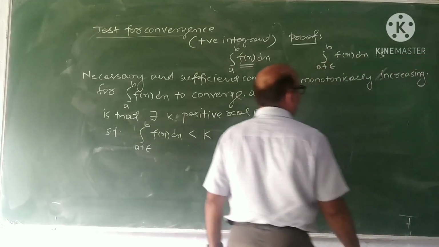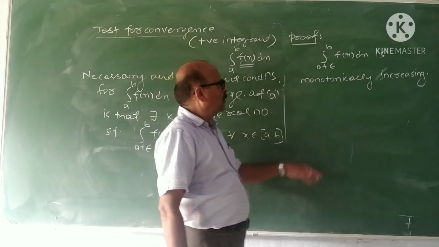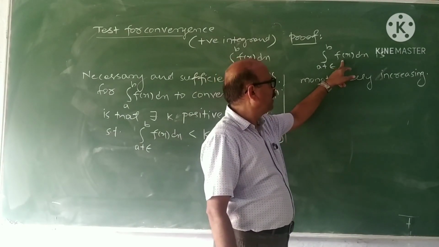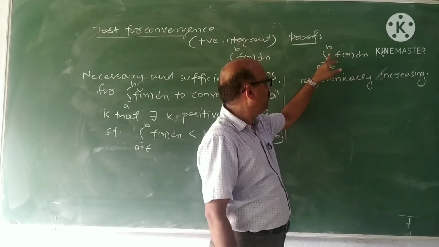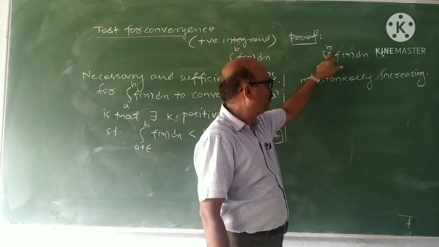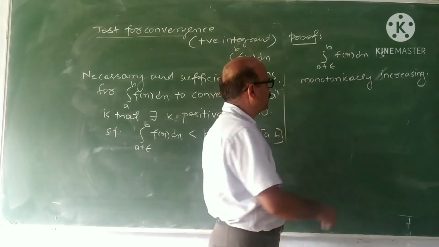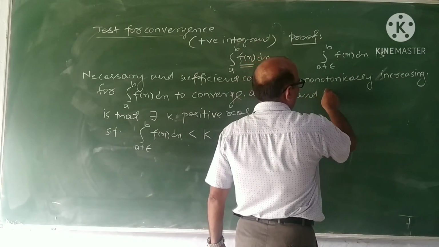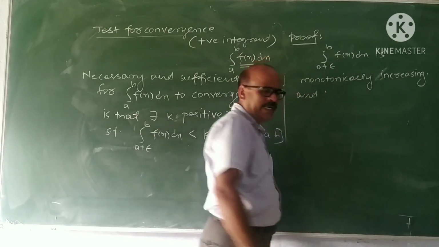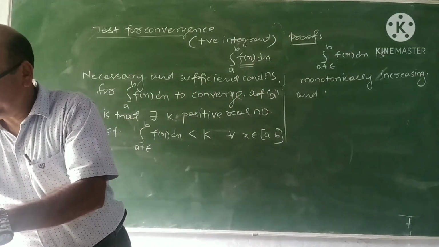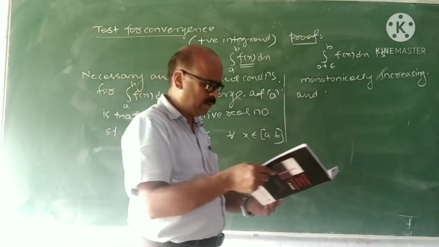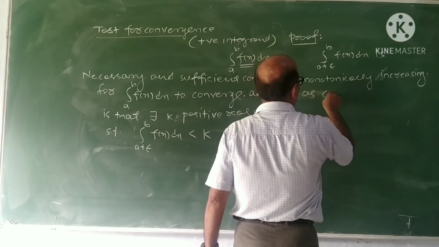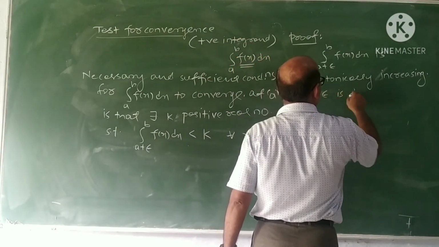Why is it monotonically increasing? Because you have to integrate f(x) and take the limit from a plus epsilon to b. It is monotonically increasing as epsilon is decreasing.